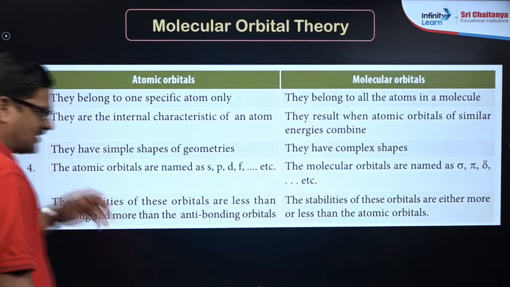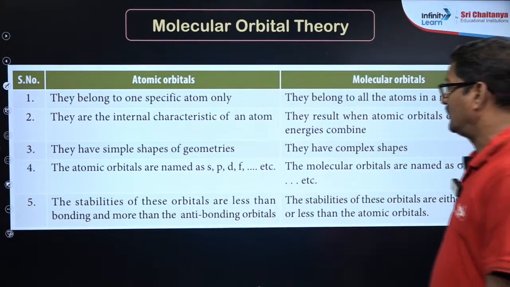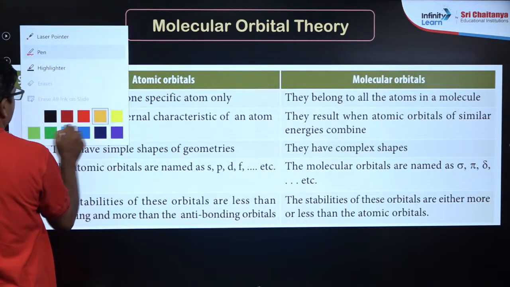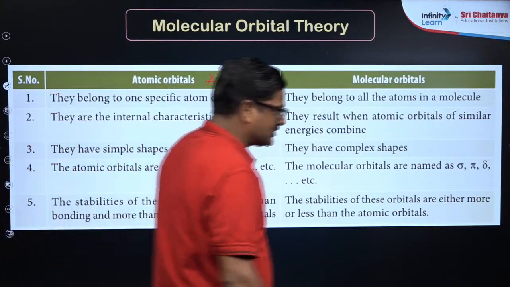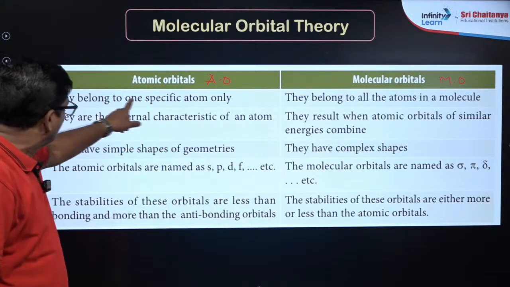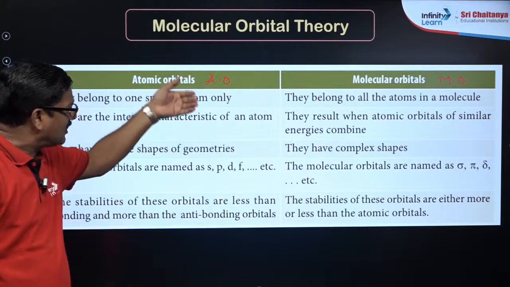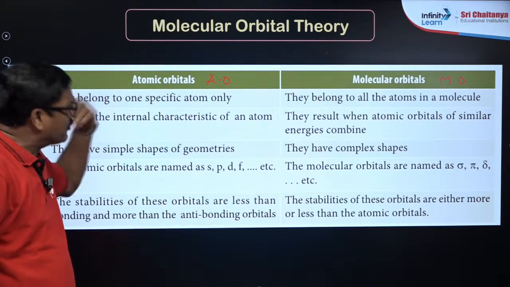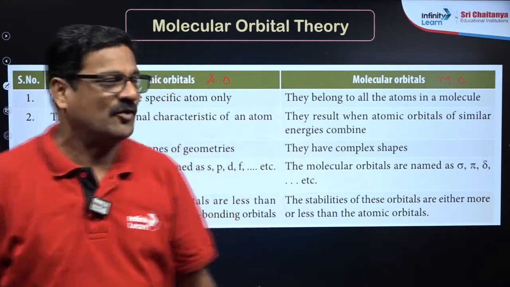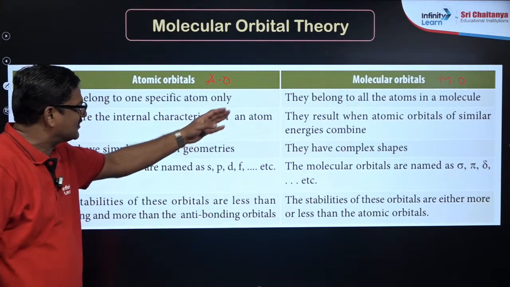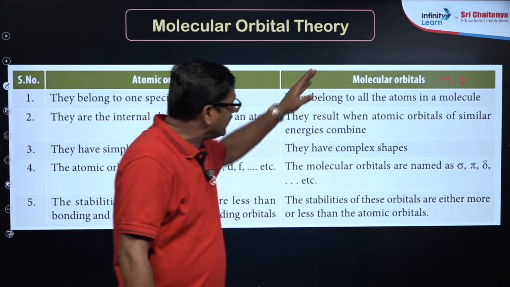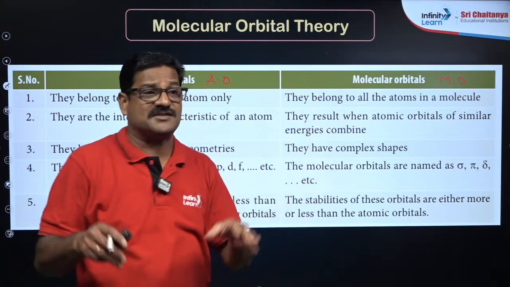Yes, so let's discuss the difference between atomic orbitals and molecular orbitals. Atomic orbitals we can say AO, molecular orbitals we can say MO. So atomic orbitals belong to a specific atom only. The orbitals belong to an atom, and this is a property of the atom. And molecular orbitals belong to the atoms of the molecule, right? Very good. Now they are an internal characteristic of an atom, the orbitals you know, that is atomic orbitals. And molecular orbitals result when atomic orbitals with similar energy combine.